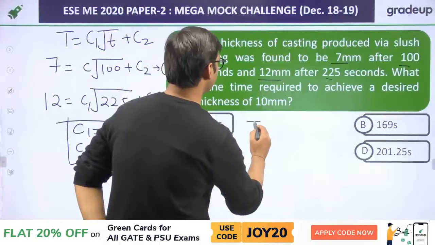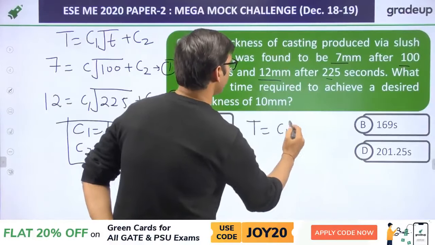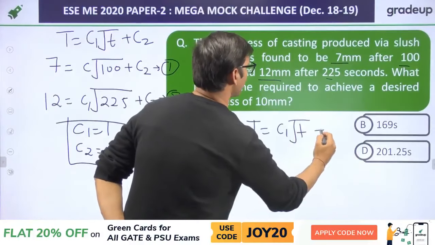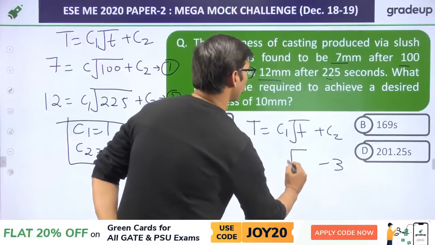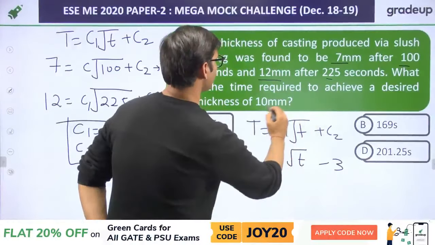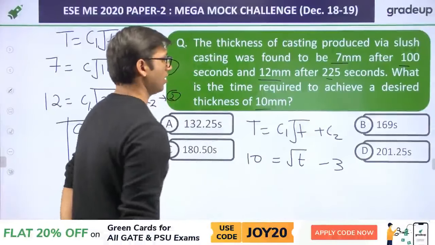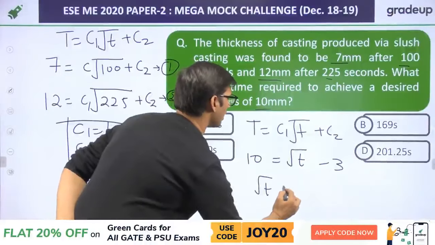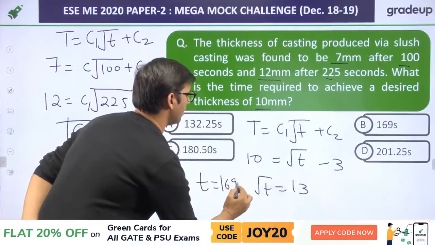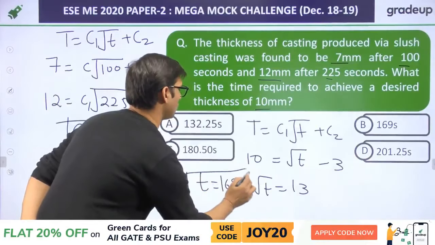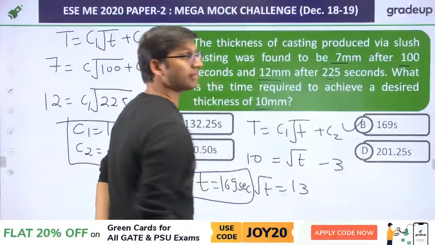We know that thickness is equal to C1 root t plus C2. Here C2 is minus 3, and the thickness is 10. So root of t is equal to 13, and the time will be equal to 169 seconds. So the right answer will be option B, 169 seconds.